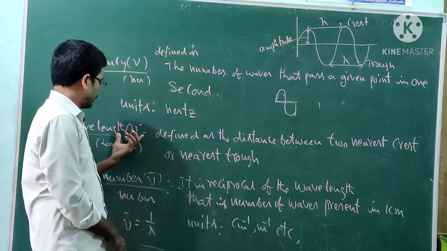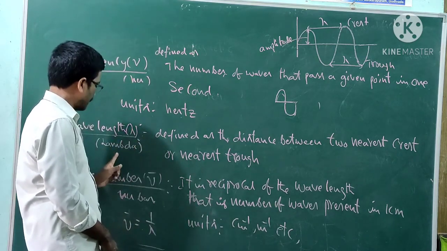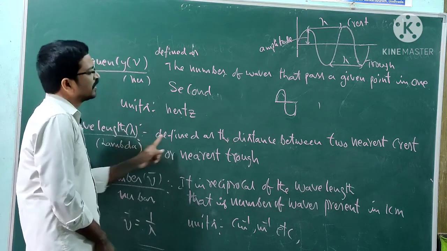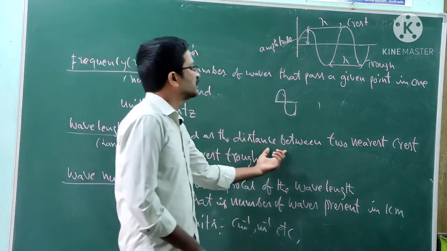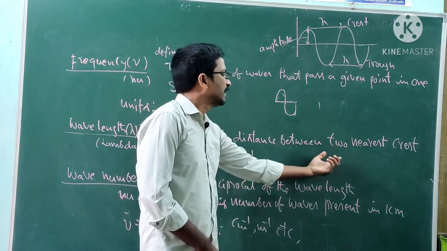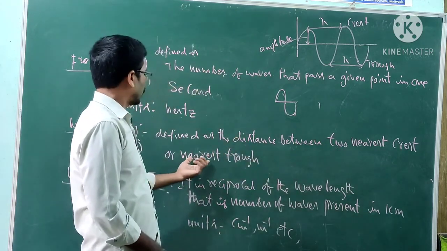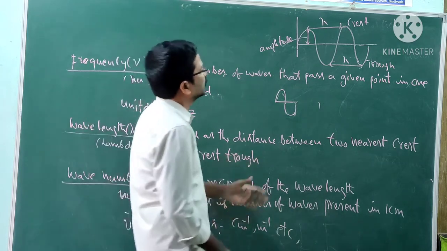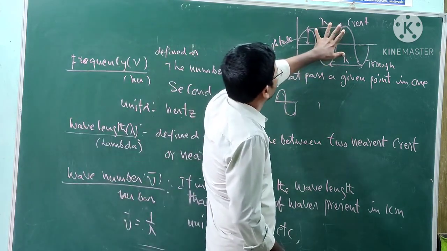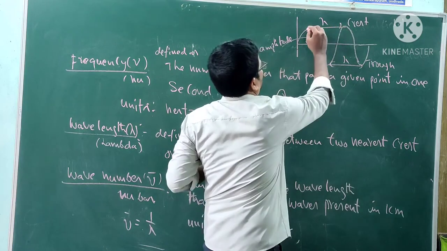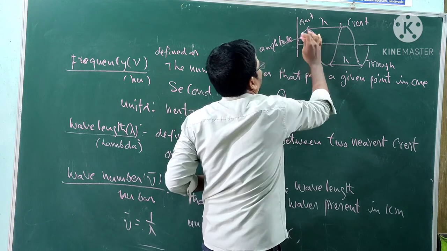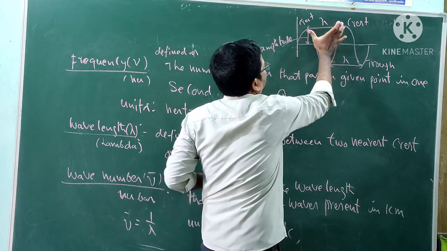Next, wavelength. The symbol is lambda. It is defined as the distance between two nearest crests or two nearest troughs. These are the crests of the wave, the higher parts.